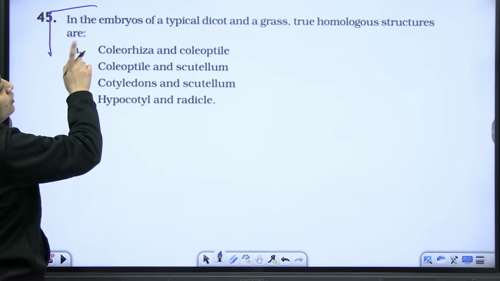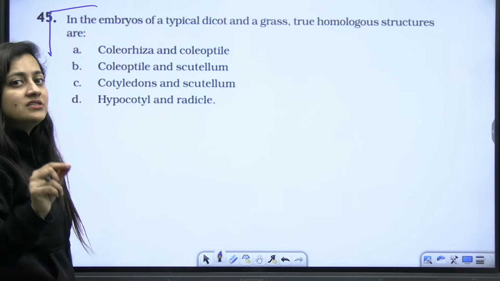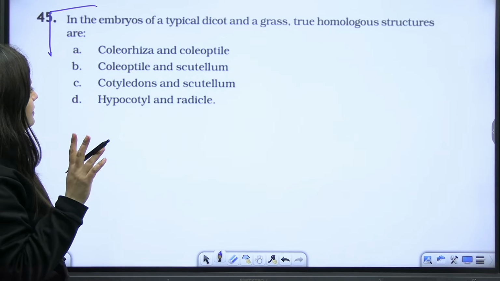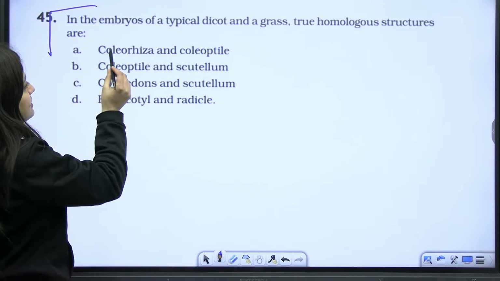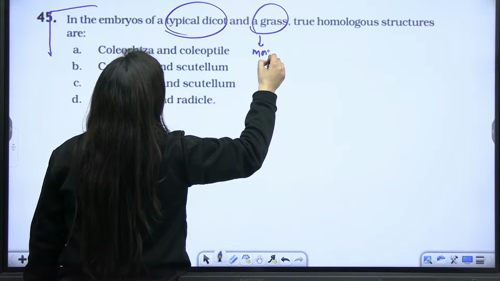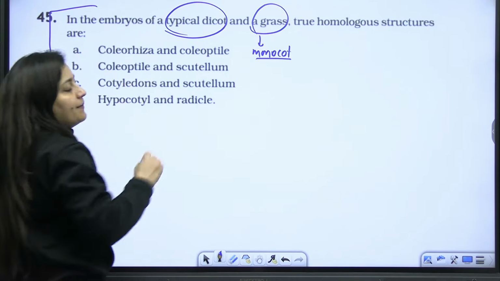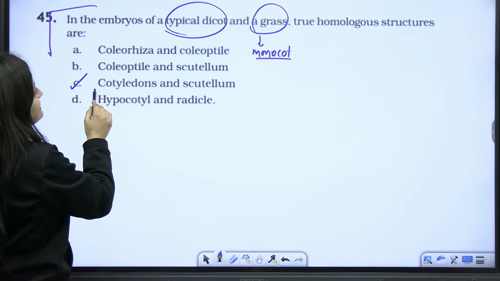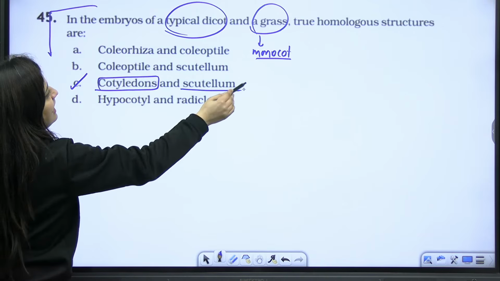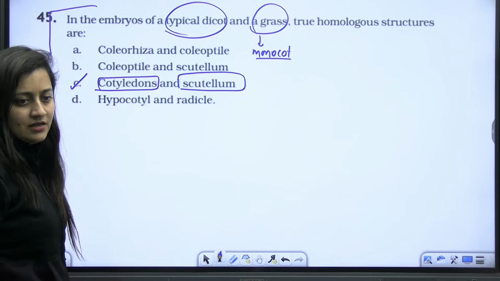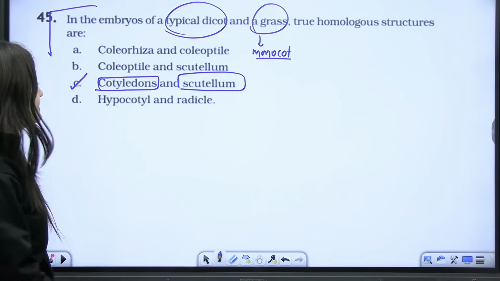Next, in the embryos of a typical dicot and a grass, true homologous structures are? So dicot and grass. Grass is what, students? Grass is monocot. So obviously C is the correct answer. Cotyledons and scutellum. Right? Because the scutellum here is the cotyledon. So C is the correct answer.